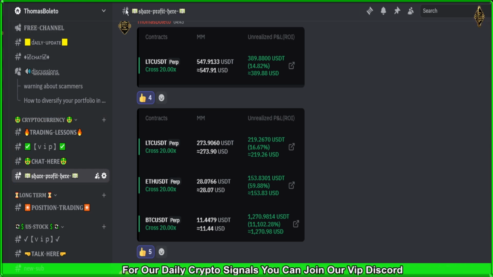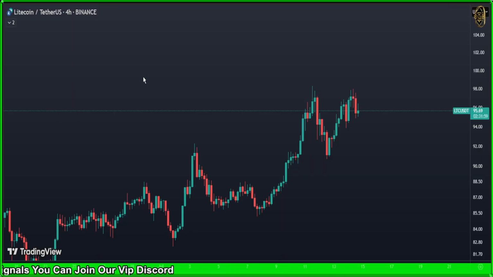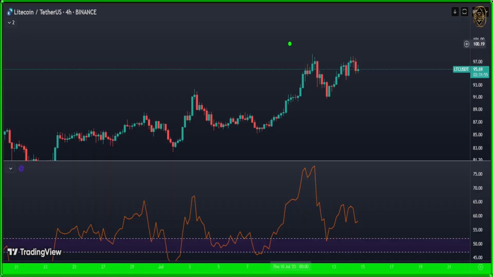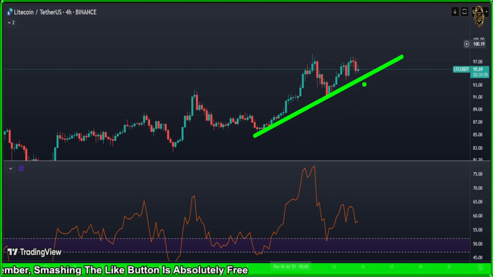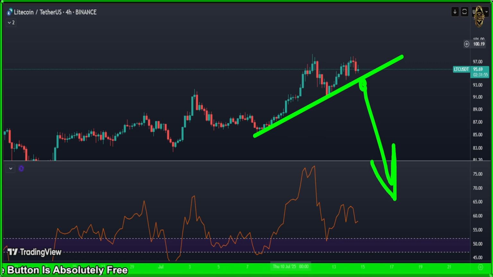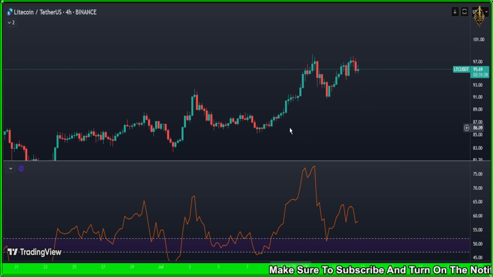Now let's go back to Litecoin. Here in the Litecoin, guys, we got a bearish divergence. Let me show it to you. As you see, a bearish divergence here. Should we enter a short? We're still waiting, as I showed you at the start. We got that uptrend, and we're waiting for it to be broken. By the way, those are only for swing trading, guys, when you're holding a trade for 2 or 3 days, up to 1 week. There is no day trading in those cryptocurrencies.